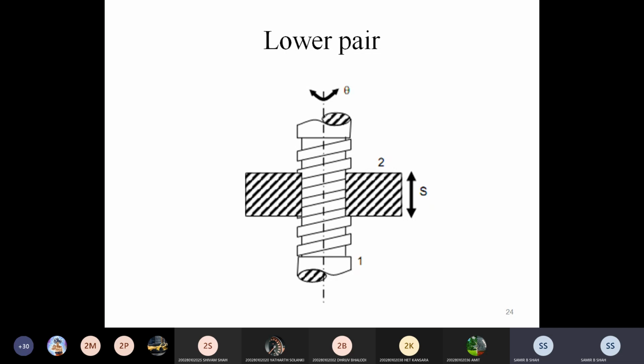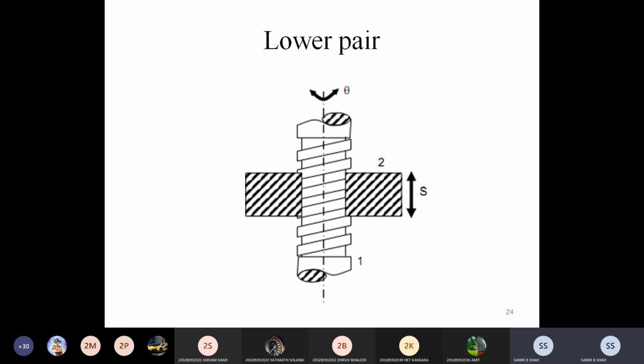Remember that links have surface contact between each other when relative motion takes place. While there is relative motion, the surface contact is called a lower pair.